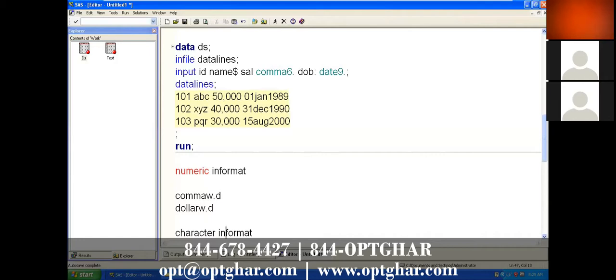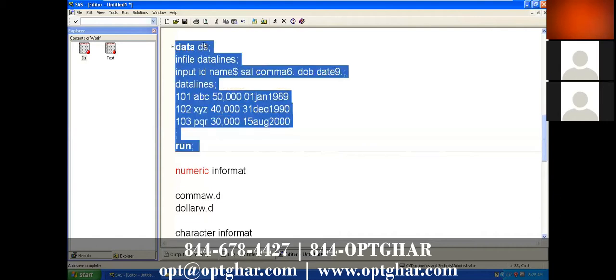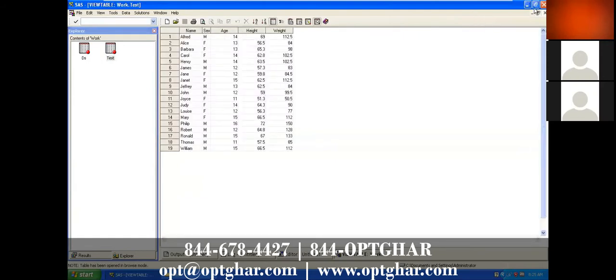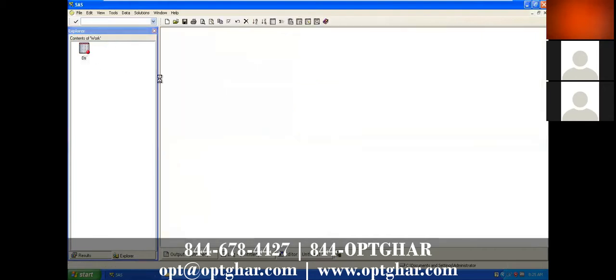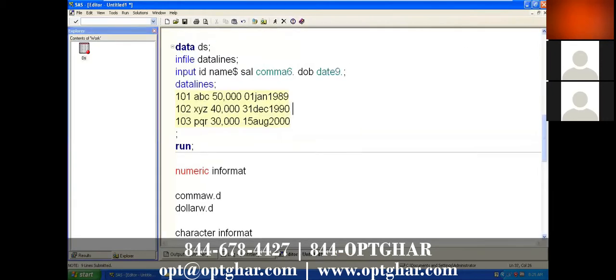Okay. Now, see. Just now, when I remove this symbol, we are not getting this data for the date of birth, right? See here, why are we not getting data for date of birth? Because we applied date 9 in the format. There should be the number of days. The number of days should come in that DOB variable, but it is not coming. Why?